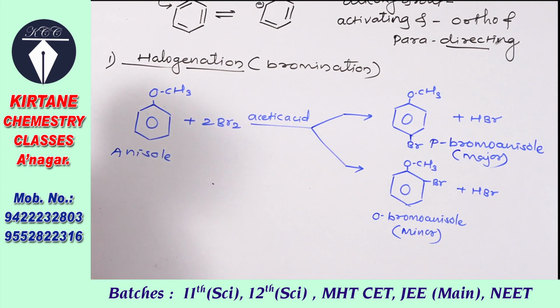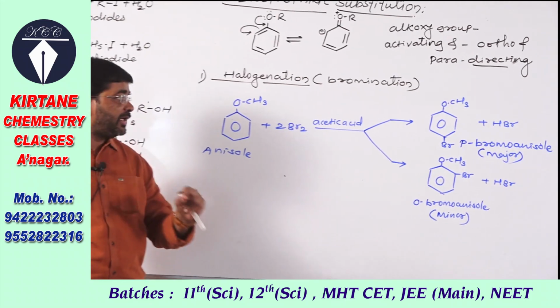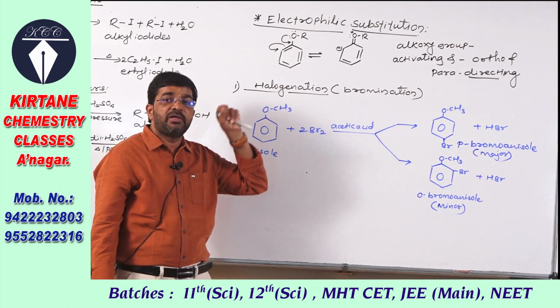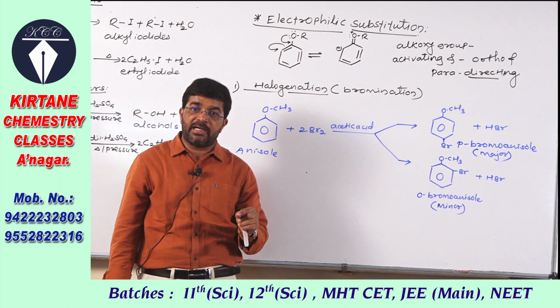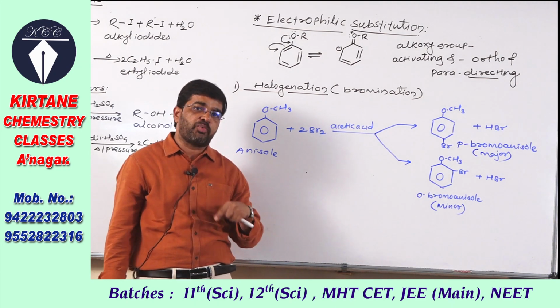So only here you have to remember, anisole, methoxybenzene when treated with bromine in the presence of acetic acid gives parabromoanisole and orthobromoanisole. The para derivative is the major product.